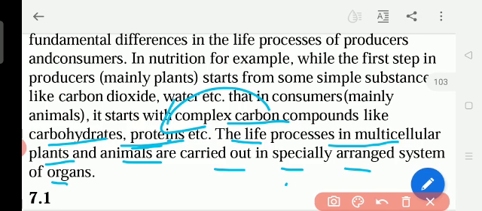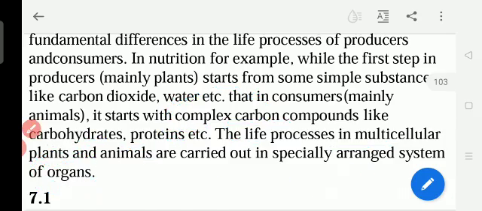They also transport the water and food inside the plant. So life processes take place in animals, plants and human beings in arranged organs. In the digestive system, so many organs are there, like small intestine, big intestine, mouth, stomach, everything are the organs.